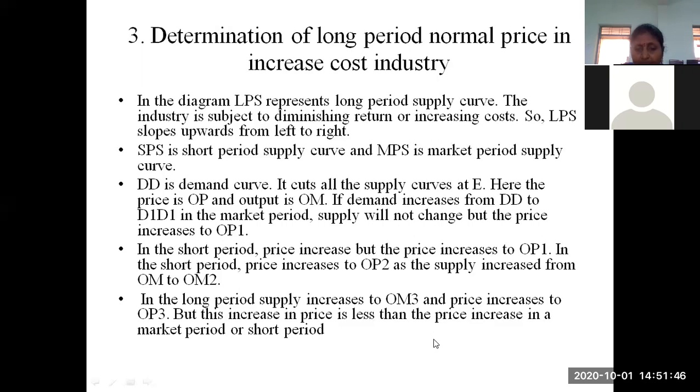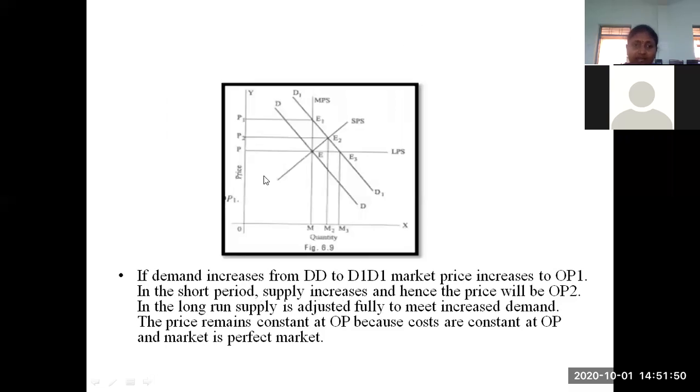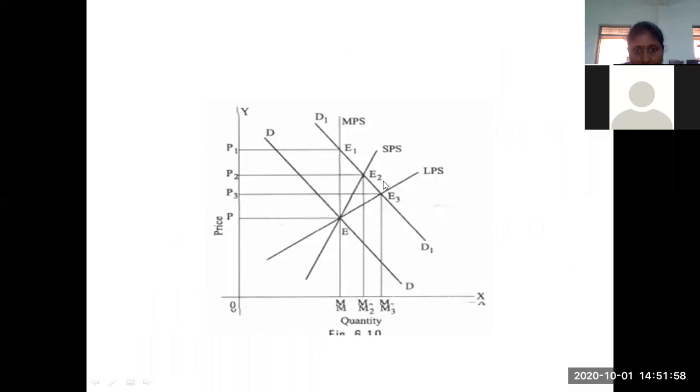But the increase in price is less than the price increase in the market period. So what is the price increase here? P3. This increase in price is less than that in the SPS.